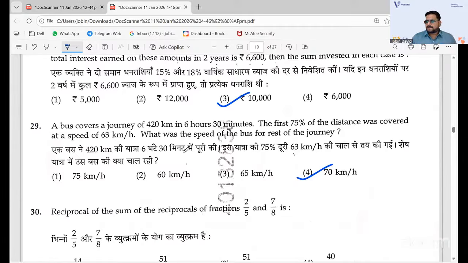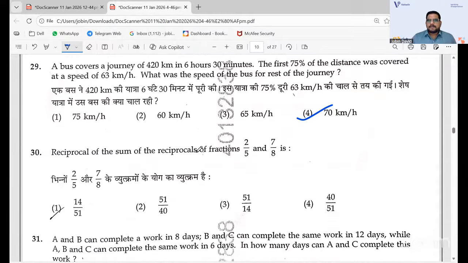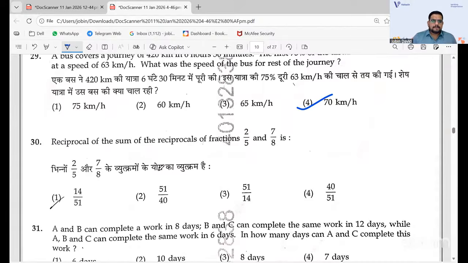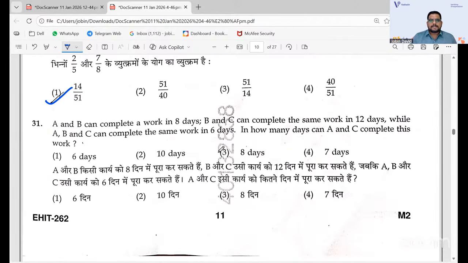I think this type of questions we have done also. Very simple question. 30th one, the answer is 1. Reciprocal of the sum. So fractions, basic fractions we have learned. 31, 3, it is work and time. 8 days that you'll get.